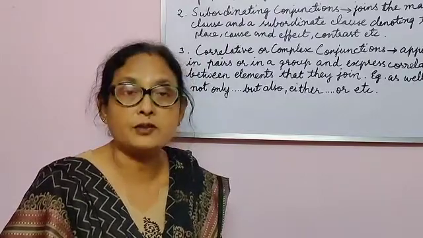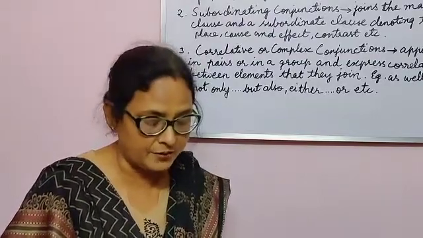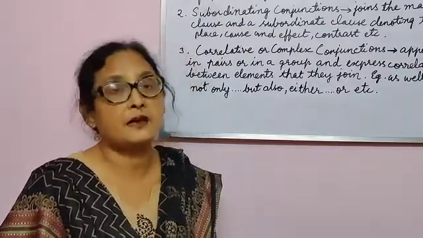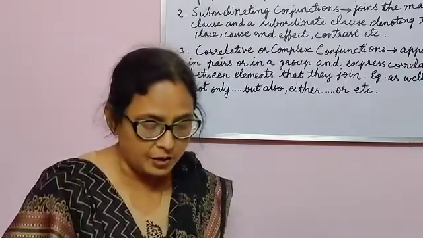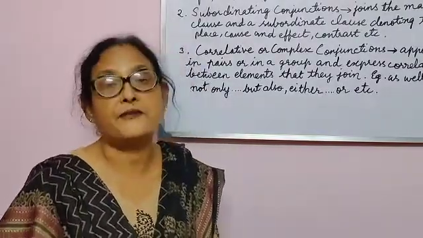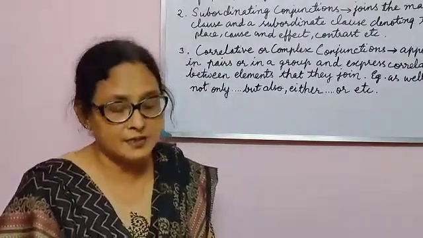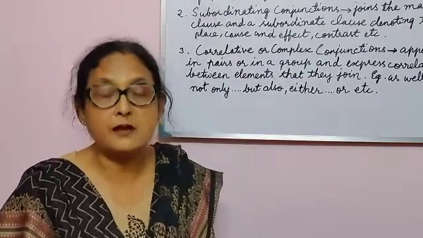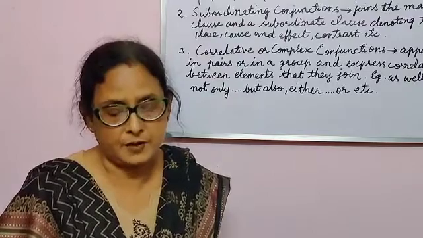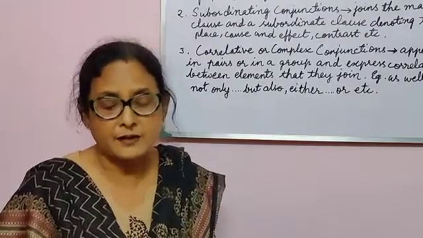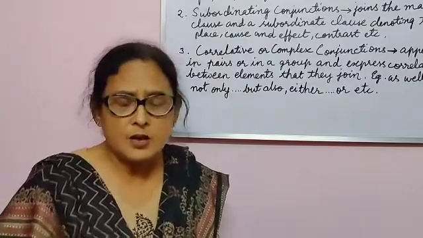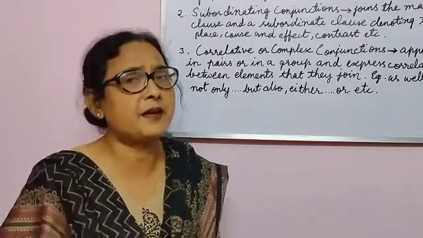Now we have the fourth type, the coordinating conjunctions of deduction and reasoning. Their function is to join ideas with a logical connection, and they are also used to denote cause and effect. The conjunctions here are for, so, therefore. For example: I did not wake you up, for you had slept late last night. So you're giving a reason why I didn't wake you up.